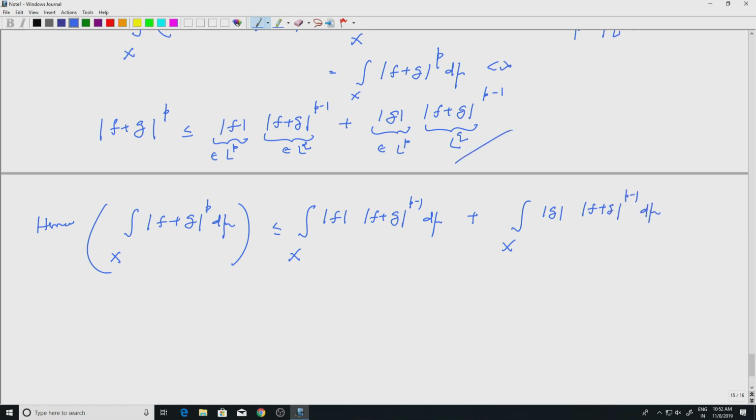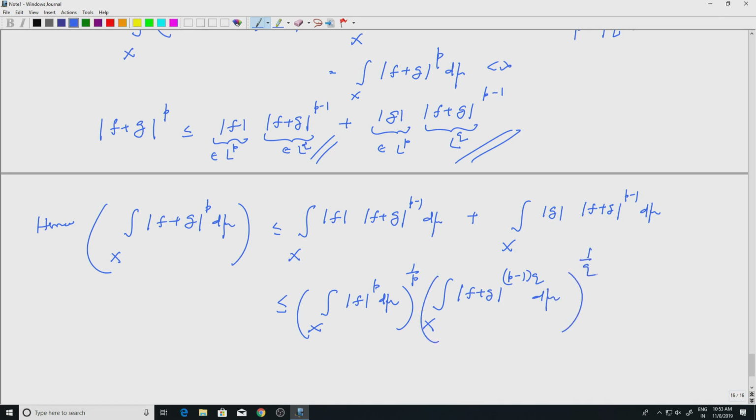So now we can apply Holder's inequality because they are in the correct spaces, conjugate exponents, right. So by Holder's inequality, this is less than or equal to the integral over x of mod f to the p d mu to the 1 by p, into the LQ norm of the second function, so mod f plus g to the p minus 1, to the q, d mu to the 1 by q, correct.